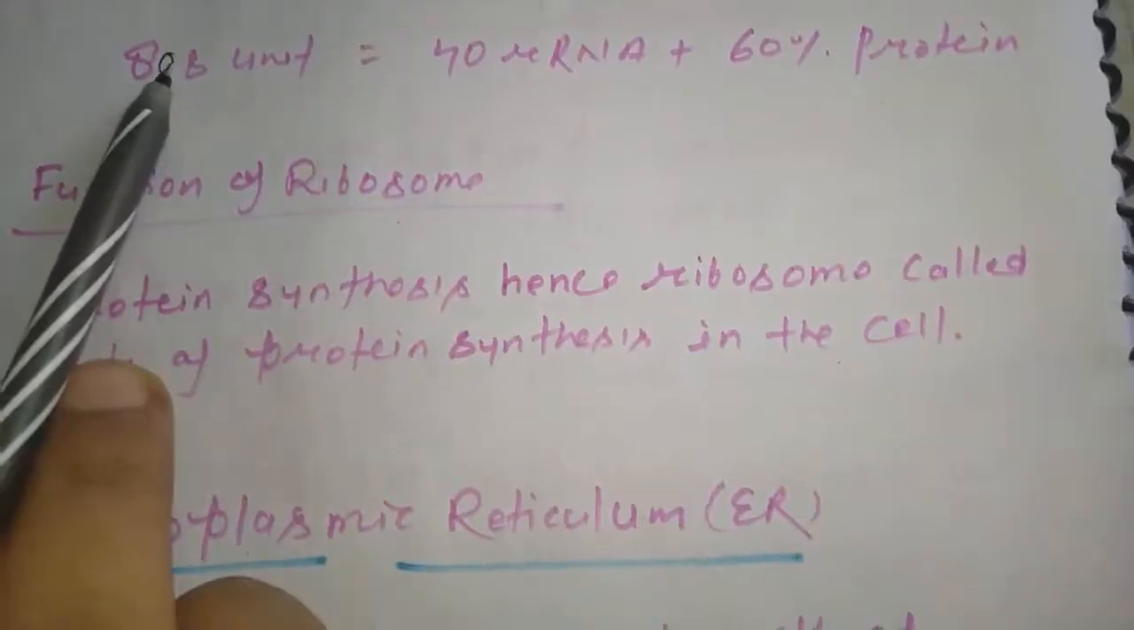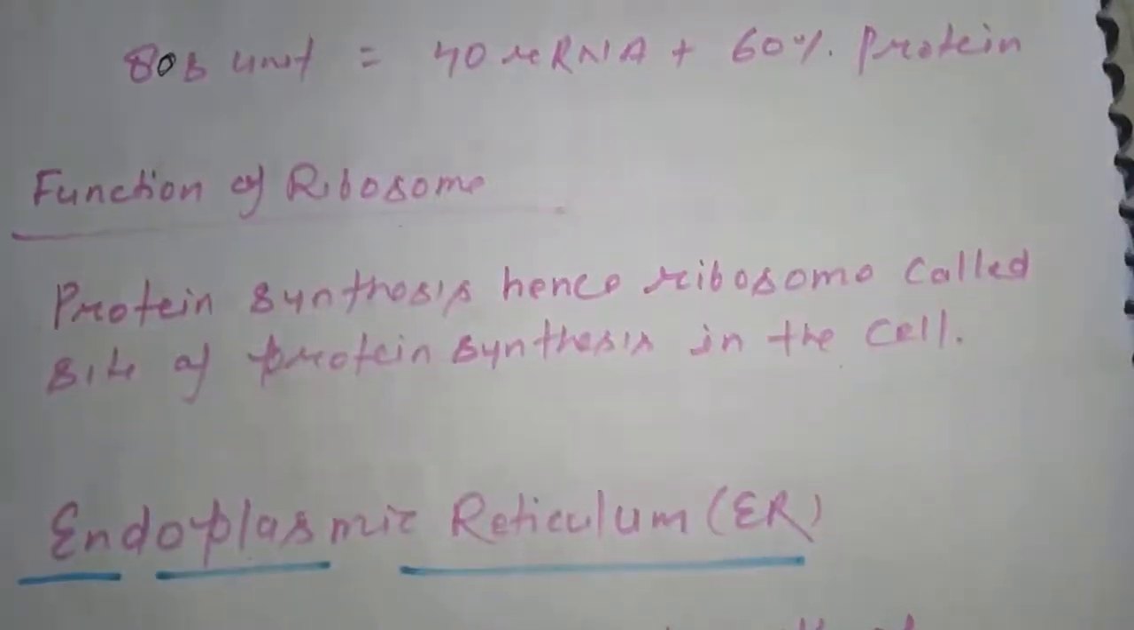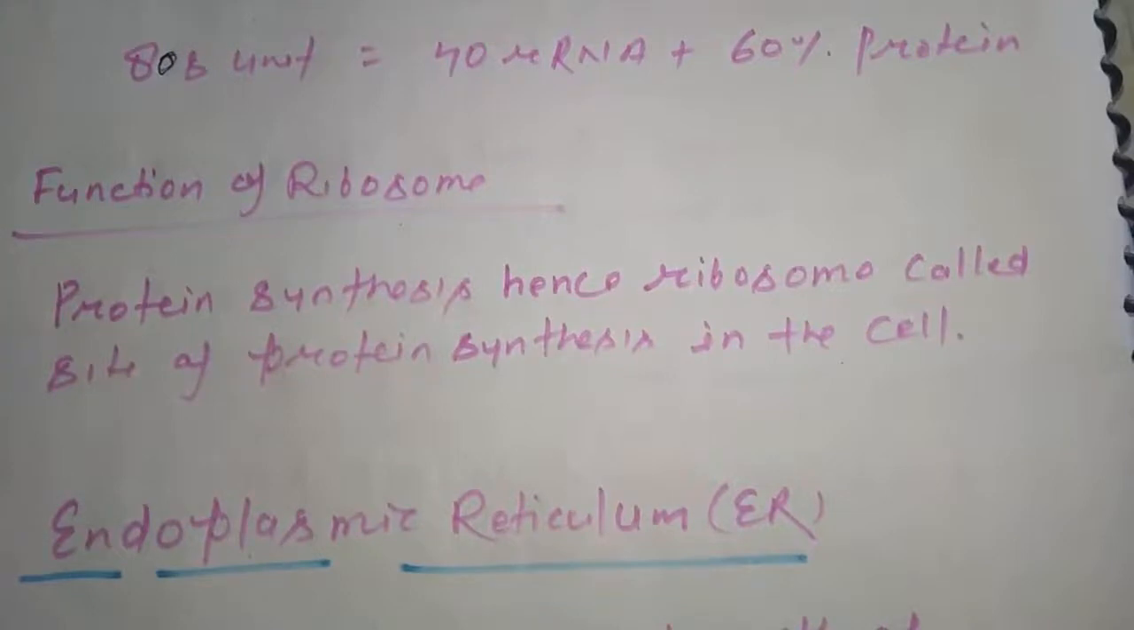This is 80S, not 8. This is the 80S unit of ribosome. Now move on to the study of the function of ribosome. The function of ribosome is protein synthesis. Hence, ribosome is the site of protein synthesis for the cell.